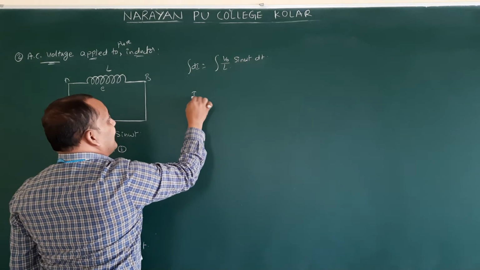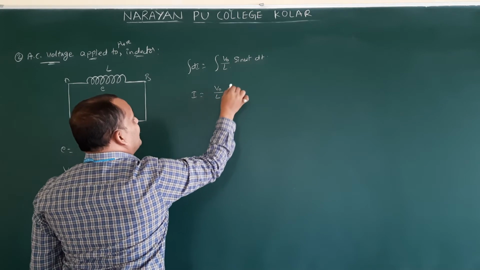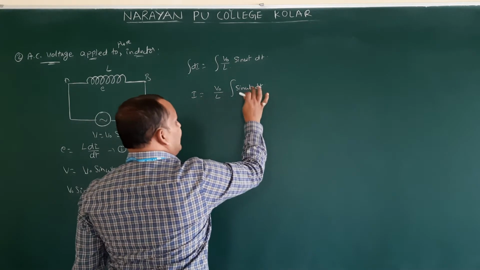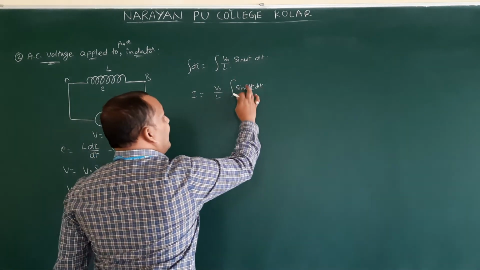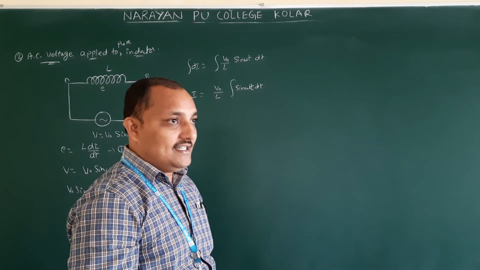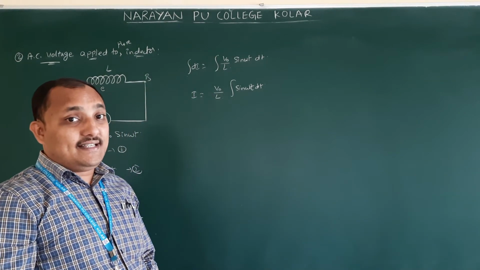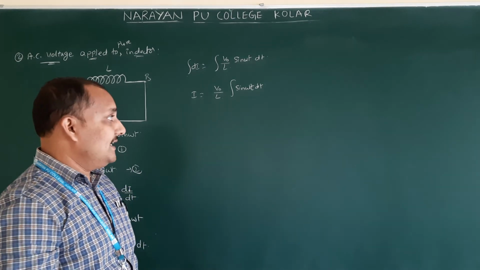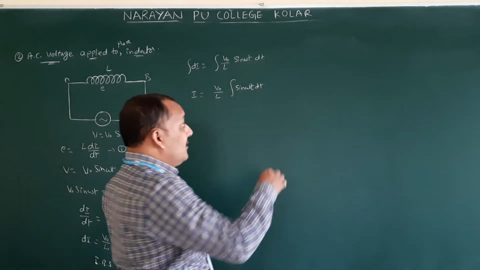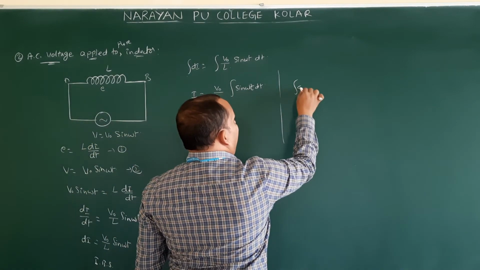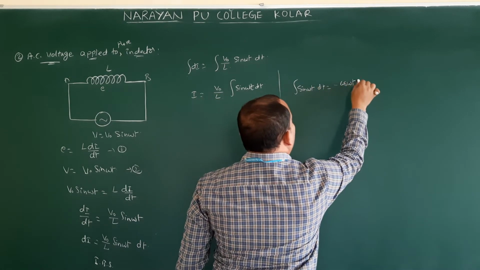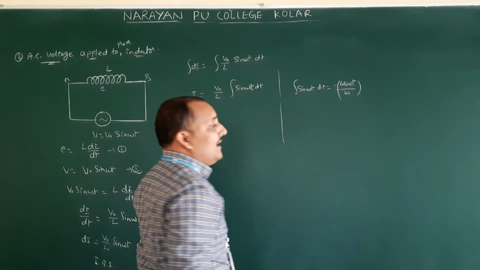Integral dx is x. Therefore I. Here V naught by L is constant. So integral sin omega t dt. I think in mathematics they have started the integration form. Derivative of sin theta is cos theta. Integral of sin theta is minus cos theta. Correct? Integral of sin theta is minus cos theta. So here omega is extra. Therefore integral sin omega t dt is equal to minus cos omega t divided by omega.